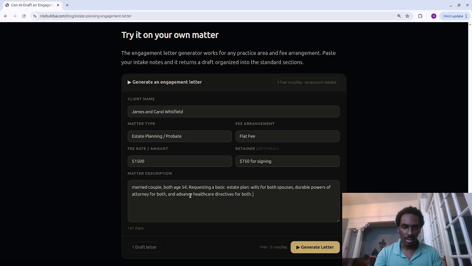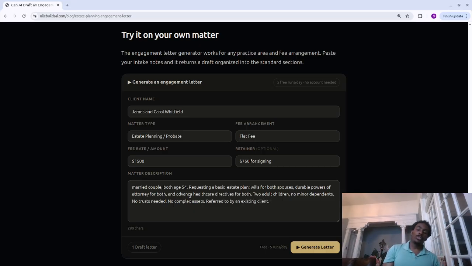And then we're going to say 2 adult children, no minor dependents, no trust needed, no complex assets, referred. So that's just a few basic details regarding it.